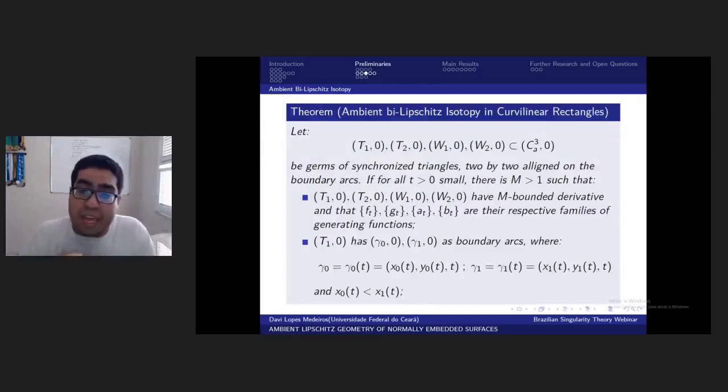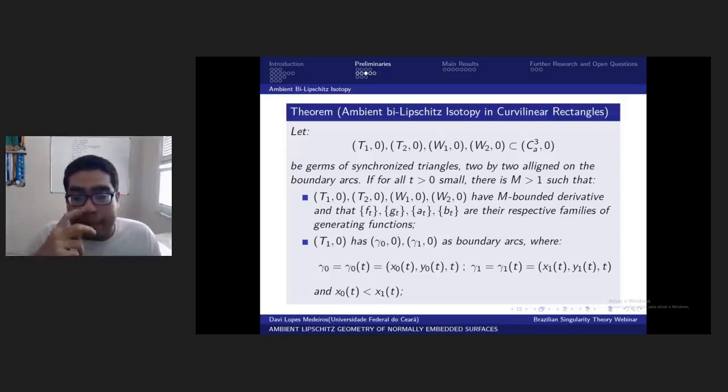But well, why can we do this? Okay, so that's a technical theorem. I will not go into the details of this proof here, but this theorem gives a necessary condition in order to do bi-Lipschitz deformation. So you can have 4 synchronized triangles, T1, T2, W1, W2, aligned on the boundary axis, and you suppose you have some specific conditions.